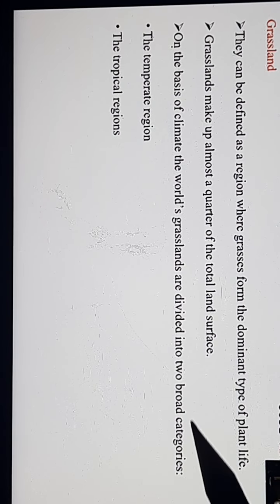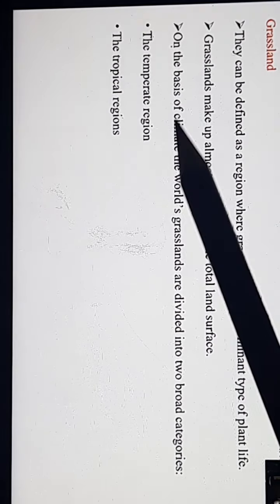How many categories? Yes, two broad categories. Number one is the temperate region, and number two is the tropical region.